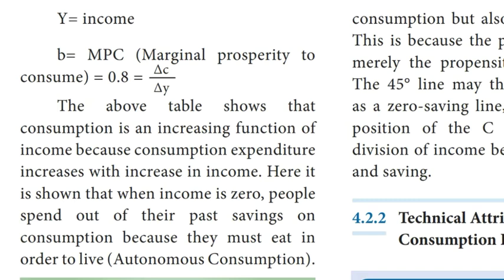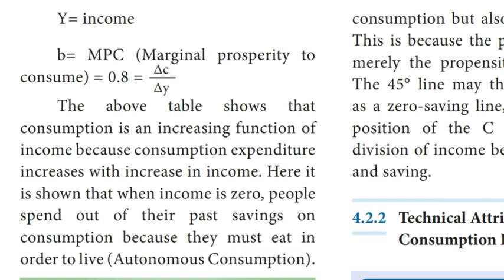Please take the page number 54. Y is equal to income, B is equal to MPC or marginal propensity to consume, which is equal to 0.8, which is equal to delta C by delta Y. The above table shows that consumption is an increasing function of income because consumption expenditure increases with increase in income.